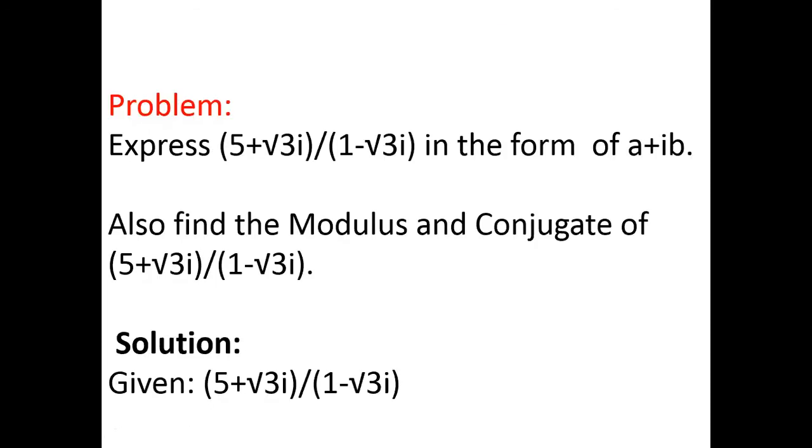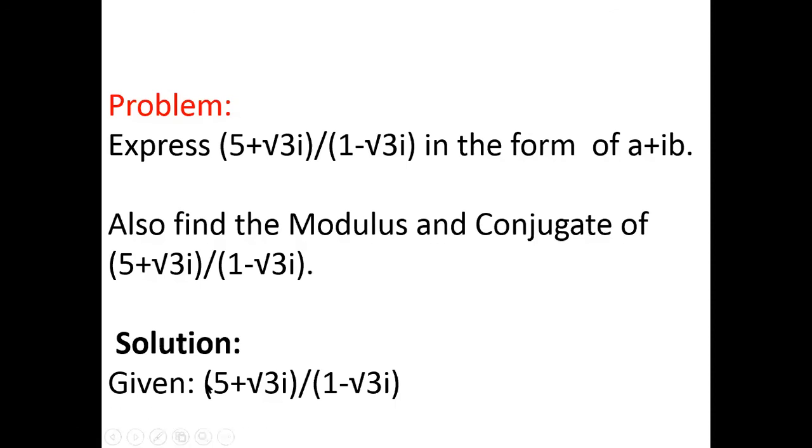Now another problem. Express (5 plus root 3 i) divided by (1 minus root 3 i) in the form of a plus ib. Also find the modulus and conjugate of this. Now the solution. First of all, we will express it in the form of a plus ib.